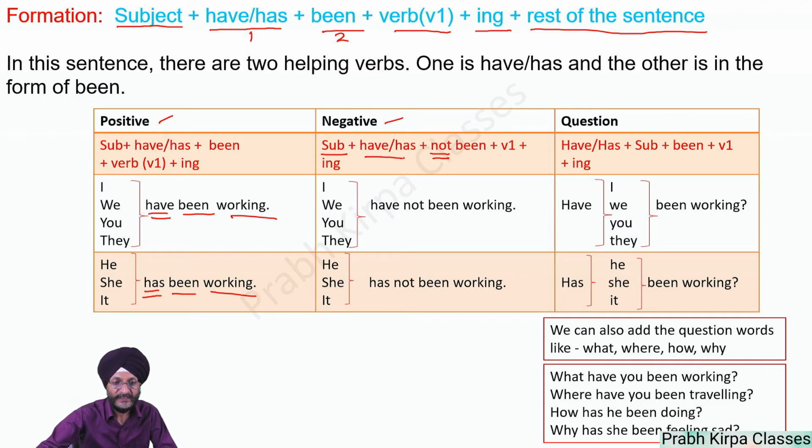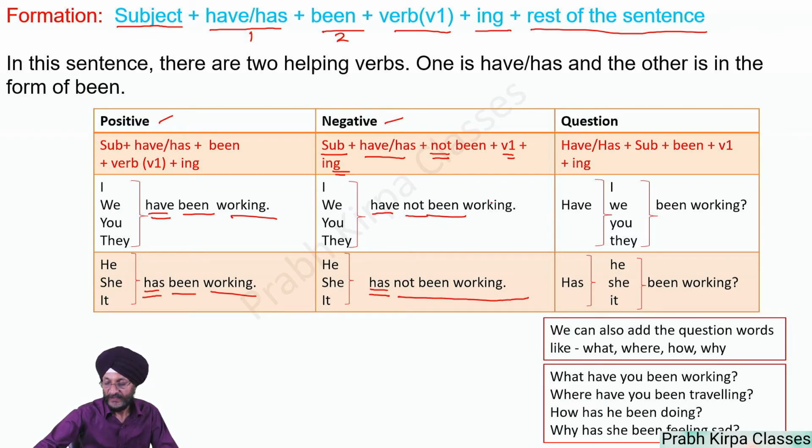First comes the subject, then have or has, then not, been, then comes the first form of the verb, then ing. I have not been working. We have not been working. You have not been working. They have not been working. But in the case of third person singular, we use has, and the rest of the sentence remains the same as above.